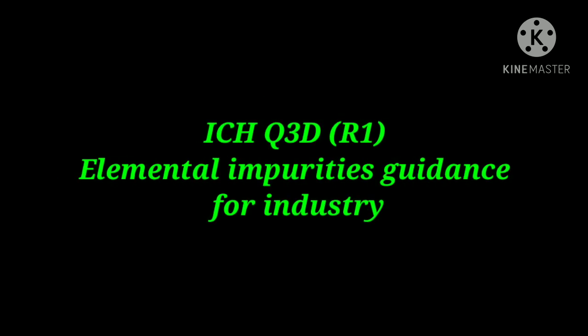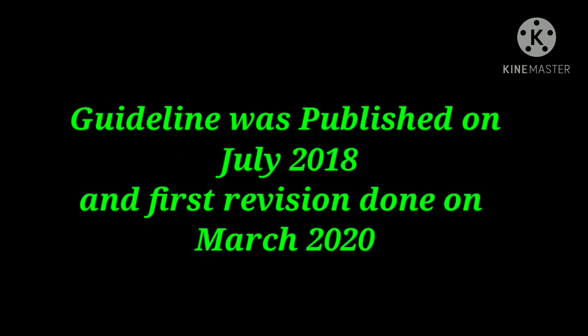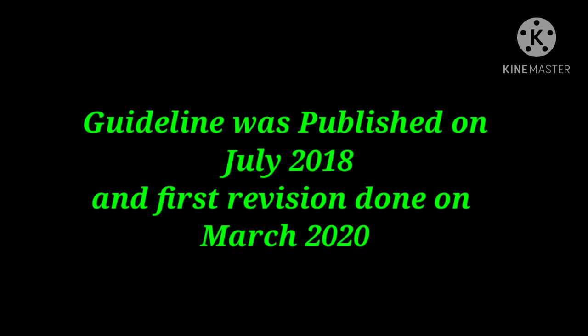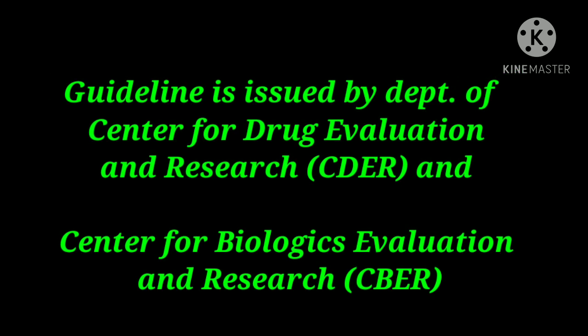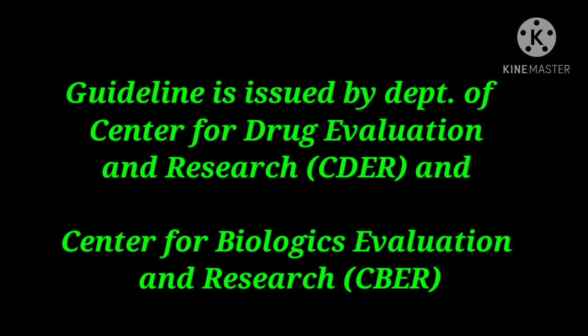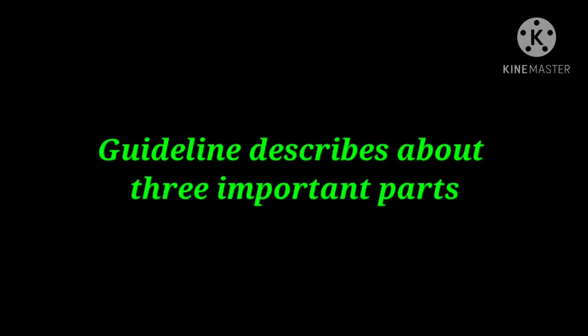The ICH Q3D R1, that is the elemental impurity guidance for industry. The actual guideline was published in July 2018 and the first revision was made effective in March 2020, in this year only. This guideline is issued by the Center for Drug Evaluation and Research and the Center for Biologics Evaluation and Research, that is CDER and CBER. These two are the main departments of the US regulatory body.